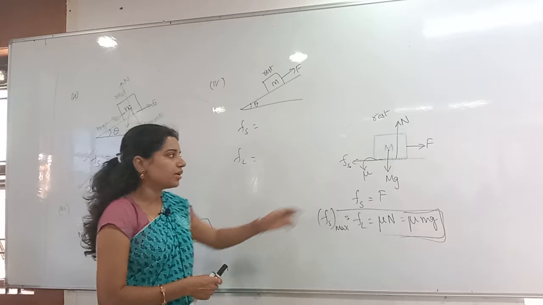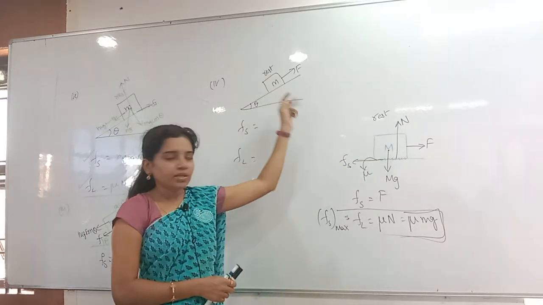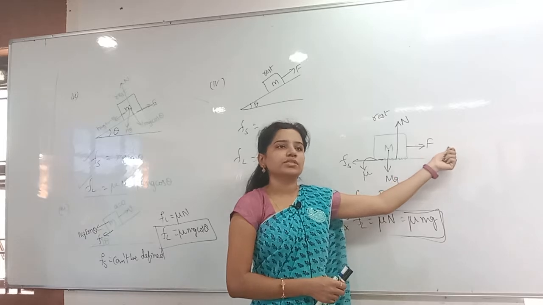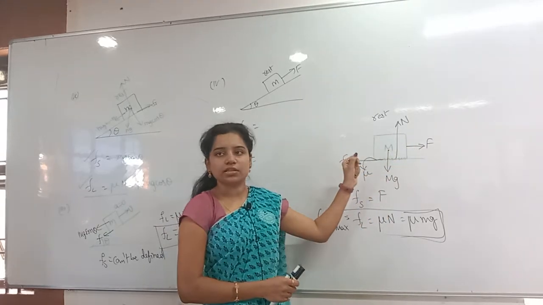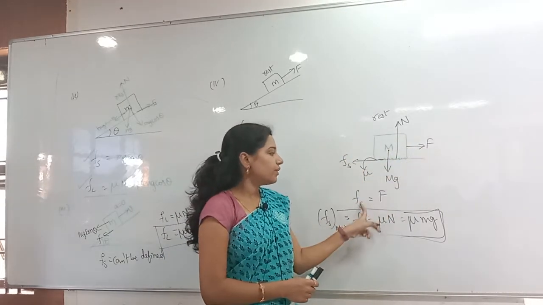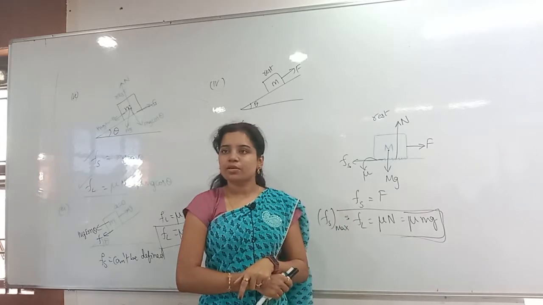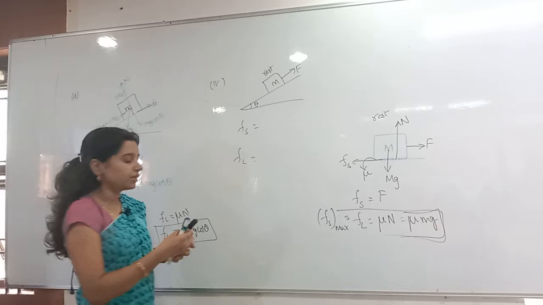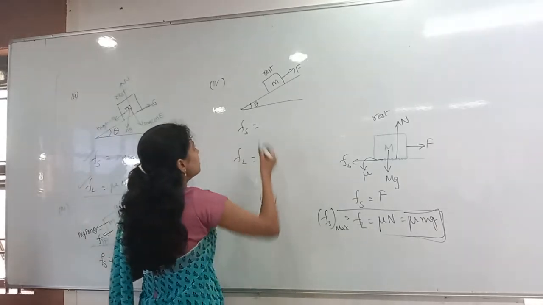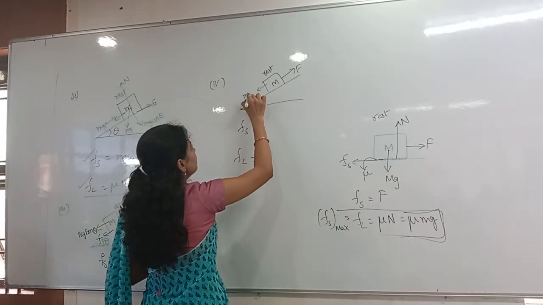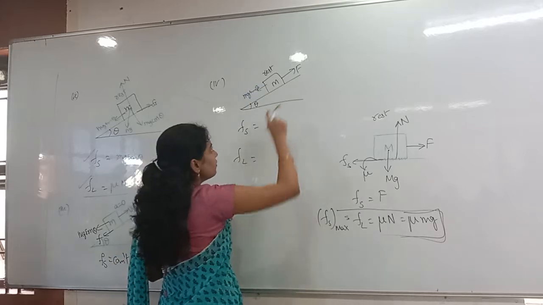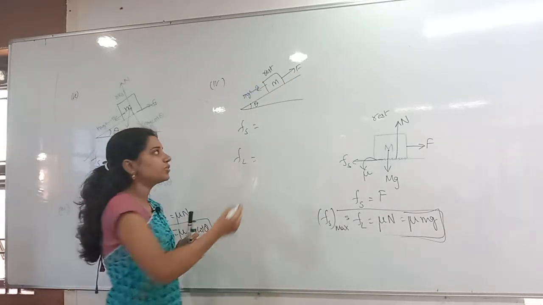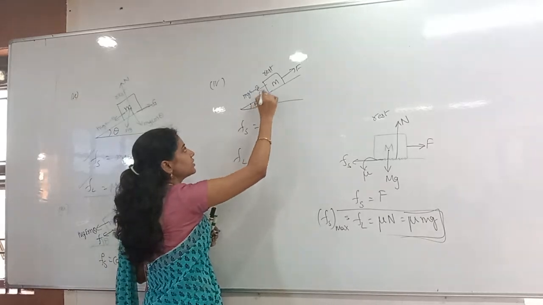Don't confuse the horizontal surface with this surface. On a horizontal surface, whenever I apply a force in the horizontal direction, there are no other forces, so I said Fs is equal to F. But here, one more force is there. Which force is that? Along the inclination, mg sin theta is there, in this direction. Whenever F is applied in this direction, in which direction will friction be? Opposite direction. So this is the friction direction.